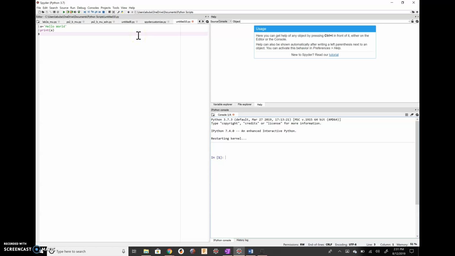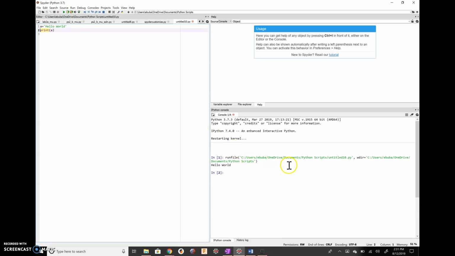So how can I set up a clean kernel, a clean environment to test my code from scratch? Here I have a little script: a equals hello world, print hello world. I can run this by going up to Run and clicking on the run. I can also hit the F5 key, or I can just click this run button up here.